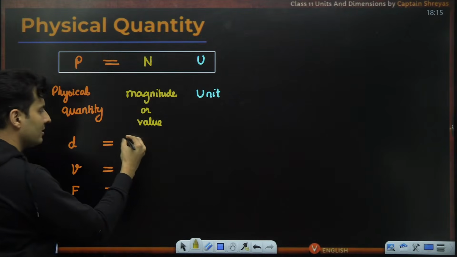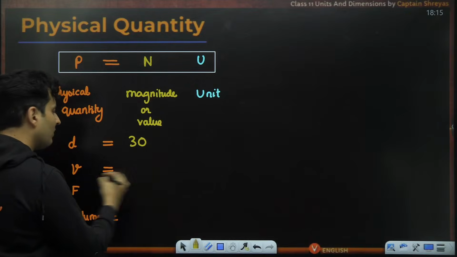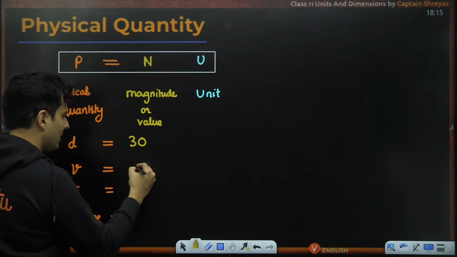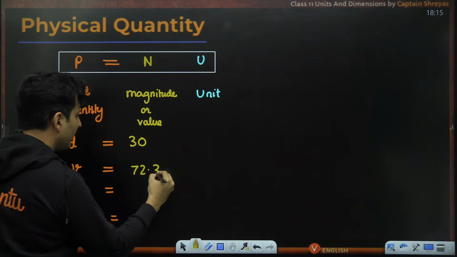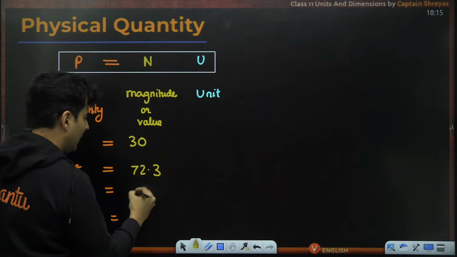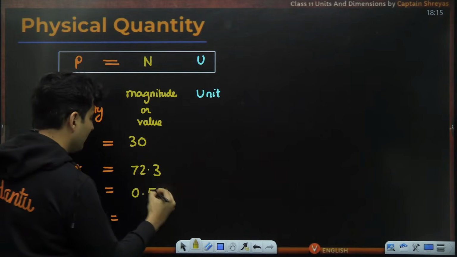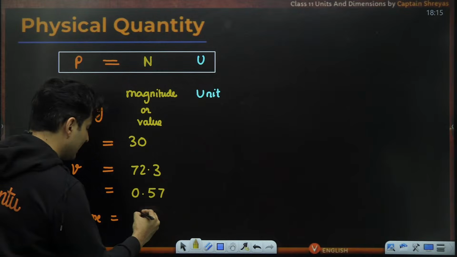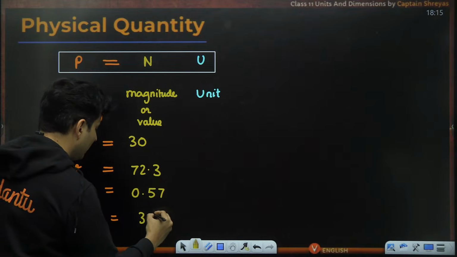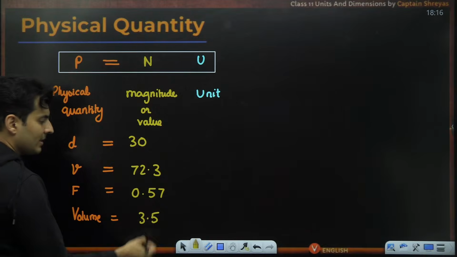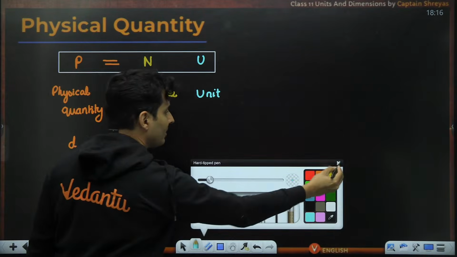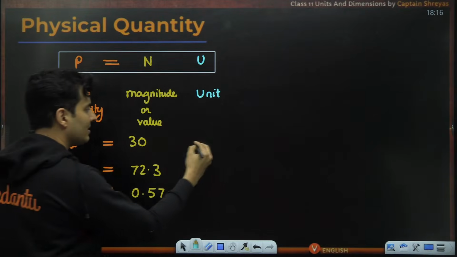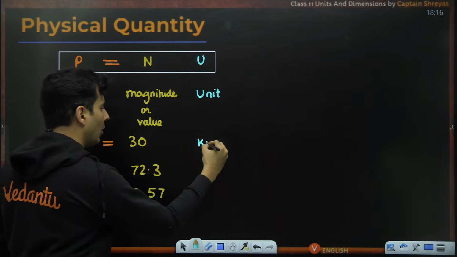Let's say I say the distance traveled is 30. Velocity or speed, whatever it is, let's say 72.3. Force that I have applied is 0.57. Volume is, let's say, 3.5. Now, what are these? These are numbers, but they will always have some unit. For example, the distance that I have traveled is 30 kilometers.